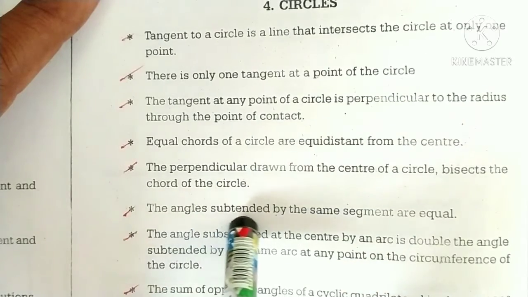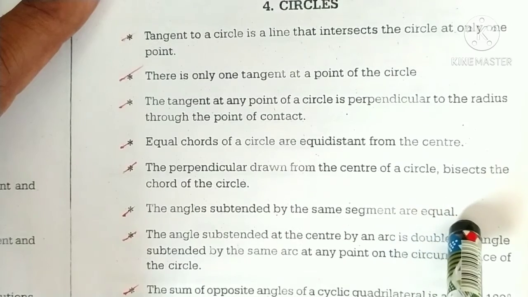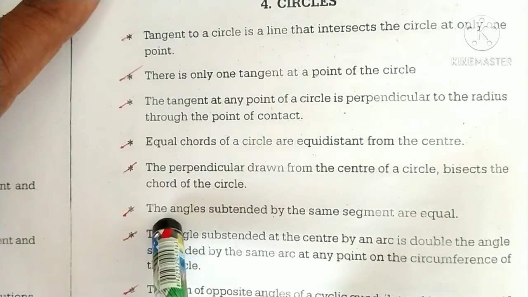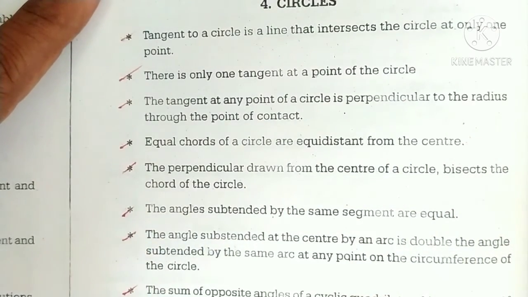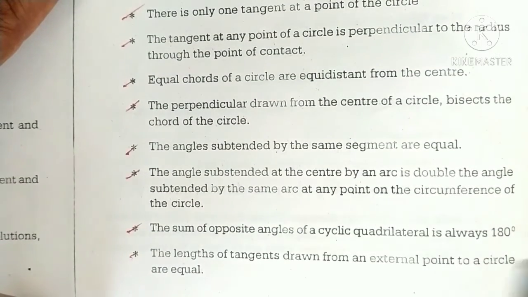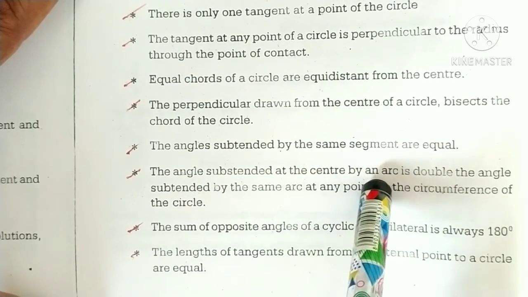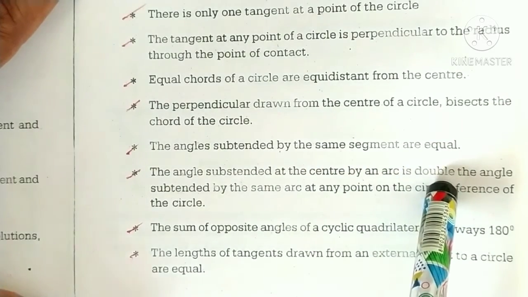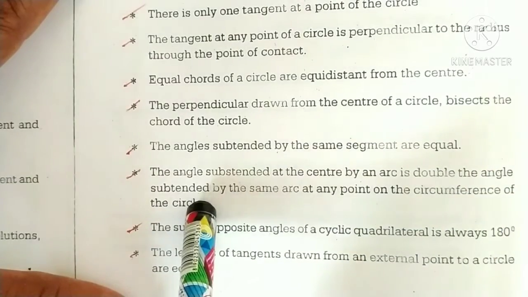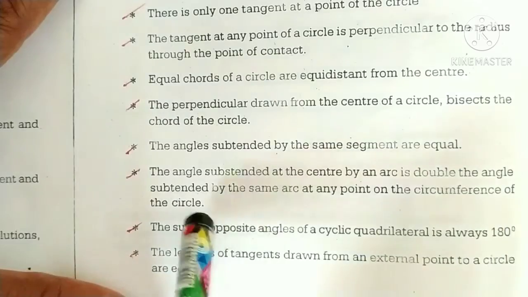The angles subtended by the same segment are equal. The angle subtended at the center by an arc is double the angle subtended by the same arc at any point on the circumference of the circle.